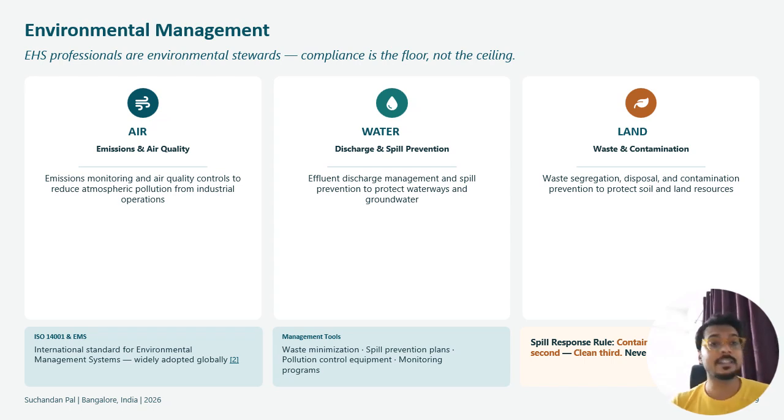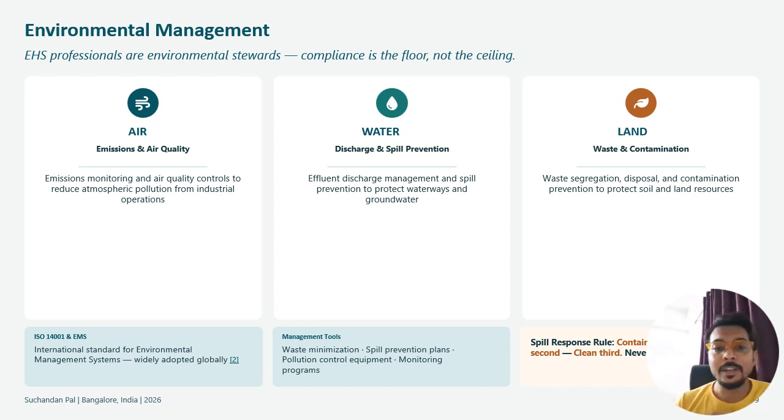Next, in this chapter or this slide, we will talk about environmental management. EHS, environmental health and safety professionals, are environmental stewards for compliance on the floor, not the selling basically. So in environmental, we talk about air, water and land. Here we need to think about emission and air quality. Emission monitoring and air quality control reduce atmospheric pollution from industry operations. So here we think about ISO 14001, which is the international environmental standard, and EMS, the environmental management system, which is widely accepted globally.